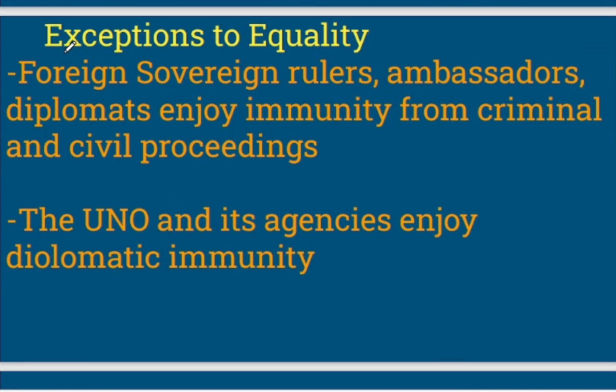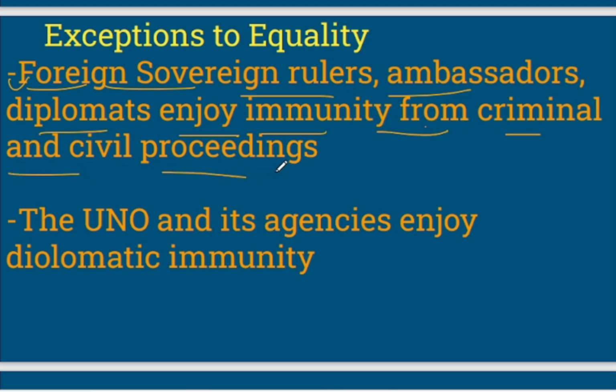Then it says that foreign sovereign rulers, ambassadors, diplomats enjoy immunity from criminal and civil proceedings, right? So foreign rulers, ambassadors and diplomats, all these positions enjoy immunity from criminal and civil proceedings. Then it says that the UNO and its agencies enjoy diplomatic immunity. So the UNO, its agencies and its diplomats enjoy diplomatic immunity, right?